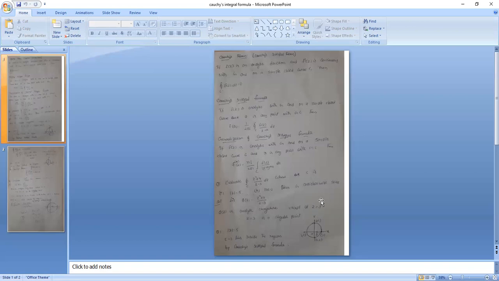So this point is called a singular point. Z equal to 3 is a singular point. So take the first region, modulus Z equal to 5. We have to check whether this point lies inside the region or outside the region. What is the meaning of modulus Z equal to 5?